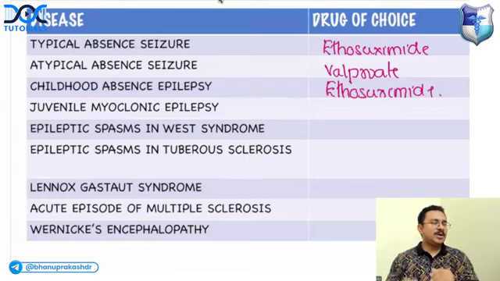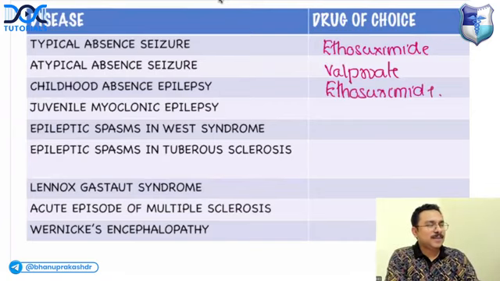So you should not confuse this. Let me ask you one question, let me see how many of you are able to answer. Suppose you get a question that the patient is having both absent seizures and generalized tonic-clonic seizures. Can you tell me what is the drug that can be used? Both absent seizures and GTCS. Very good, it is valproate. In that scenario, you cannot use ethosuximide. Ethosuximide is only useful in absent seizures.